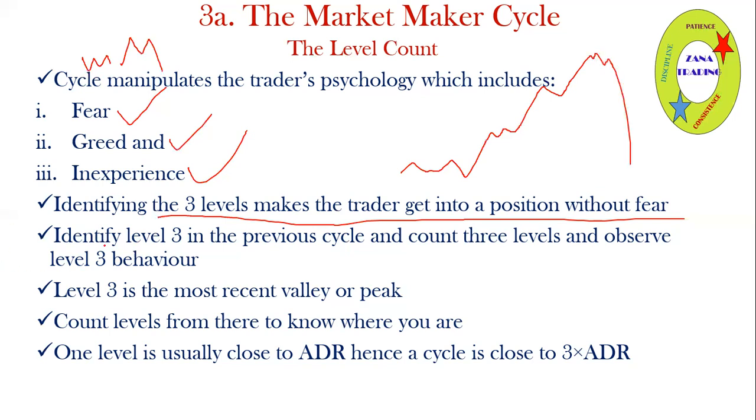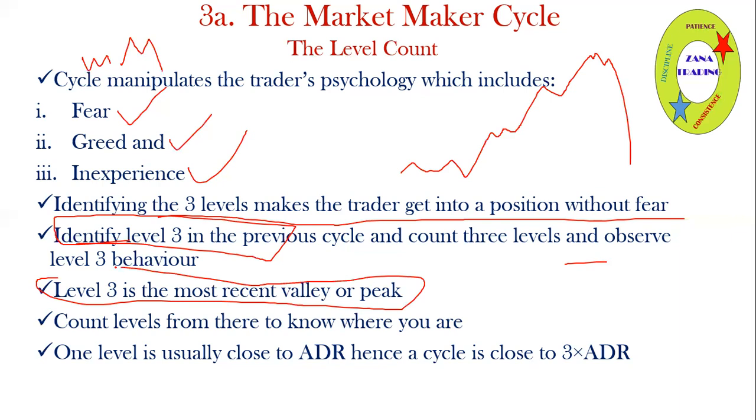So you need to identify the level 3 in the previous cycle and start counting levels from there, so that you can observe level 3 behavior and know where you are. Normally our level 3, or where we start counting, will be the previous most recent peak or valley. If that's a peak, that will be your valley. So you either start from here or you start from there. That will make you be in a position to know exactly where you are in the cycle, right?